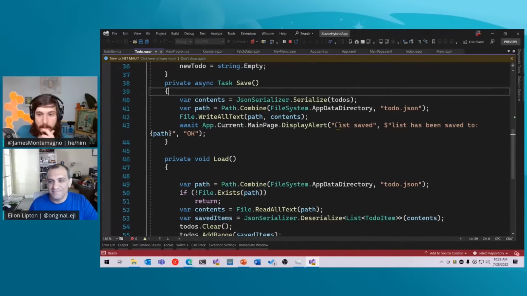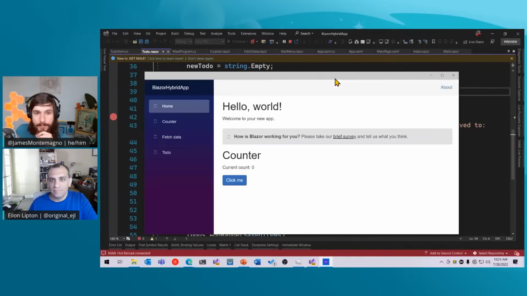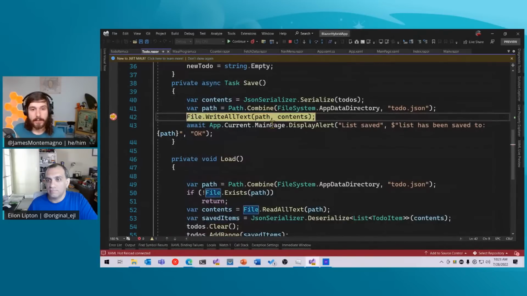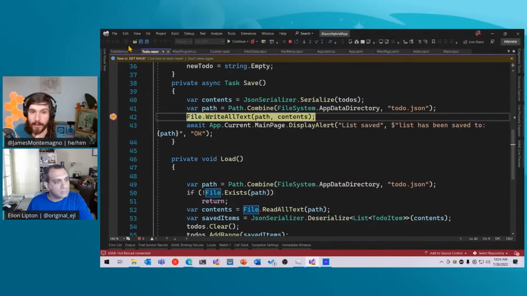All right. So now let's go ahead and actually add some breakpoints here. We're going to have our app loading. I'm going to go to do, and I'm going to say learn Blazor hybrid, add to do. Let's save it. And sure enough, my contents here, we can view, is this JSON that was added for us automatically by the serializer.